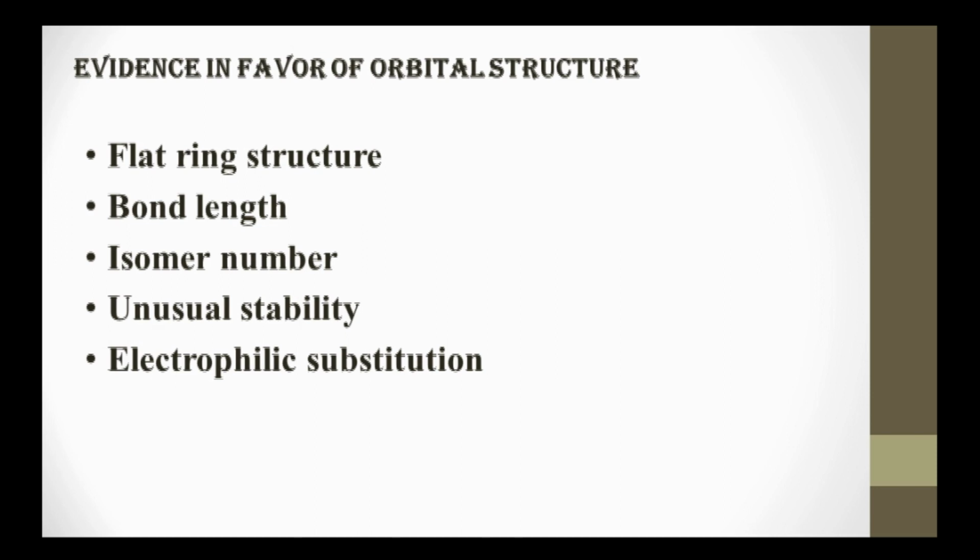Isomer number. According to molecular orbital theory, all the carbon atoms of benzene are completely equivalent, and the hydrogen atoms attached to these are also equivalent. Hence, benzene should form only one mono-substituted and three di-substituted products. Next is unusual stability. This is due to delocalization of electrons. Due to delocalization of electrons, the term resonance energy is sometimes replaced by delocalization energy.